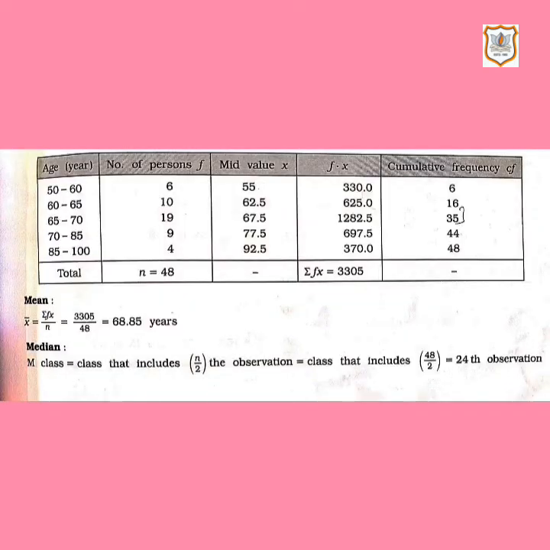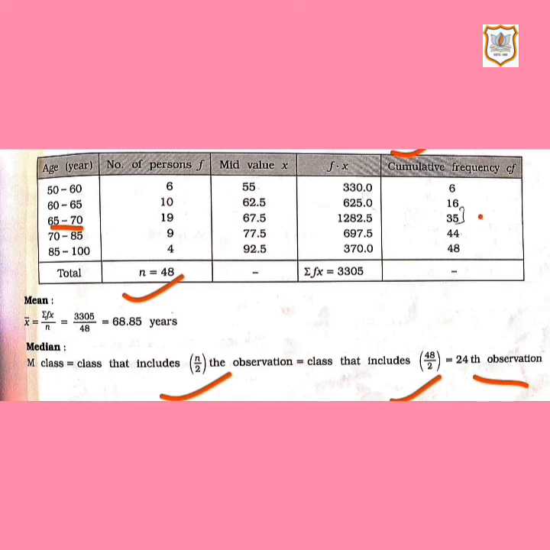Let's find median now. As it's a continuous frequency distribution sum, the formula for median is M equals L plus n by 2 minus Cf upon f into C. So first of all, we are going to find n by 2. Here n is 48, so 48 by 2 gives you the 24th observation. In the column of Cf, we look where the 24th observation lies. It lies here, that is the class 65 to 70.